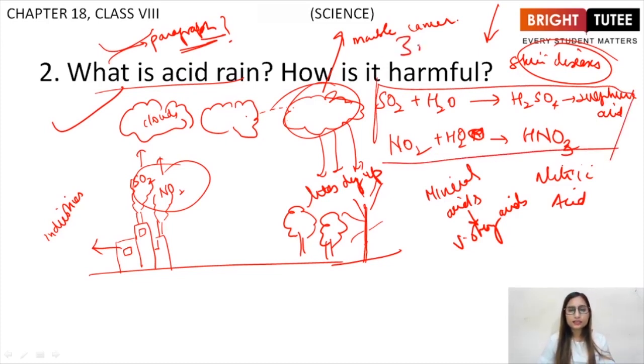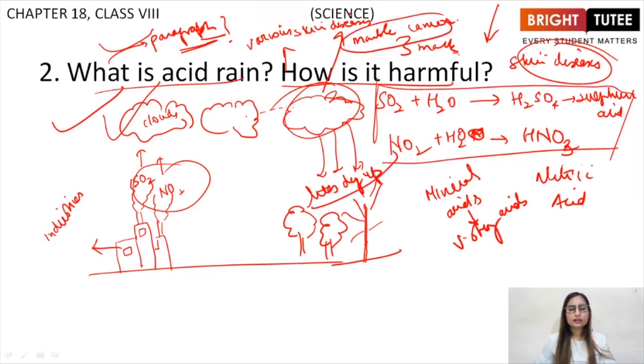This is basically a 3-mark question, right? 1 mark is for the diagram, 2 marks for explanation, right? So it is harmful because it can cause various skin diseases and deteriorates our nature. Trees dry up and causes marble cancer as well. So these are the harmful effects of acid rain.